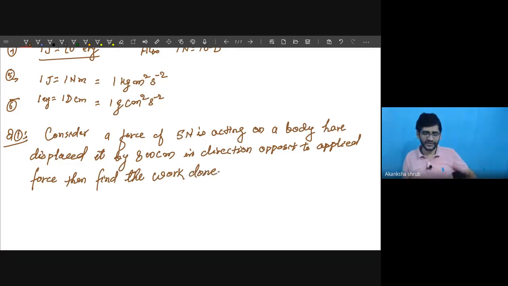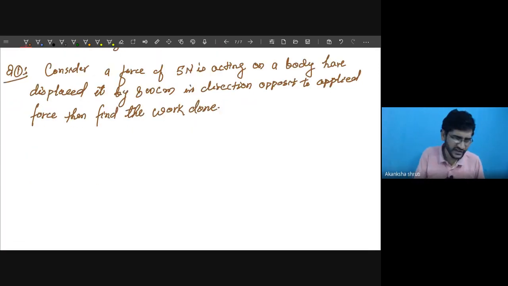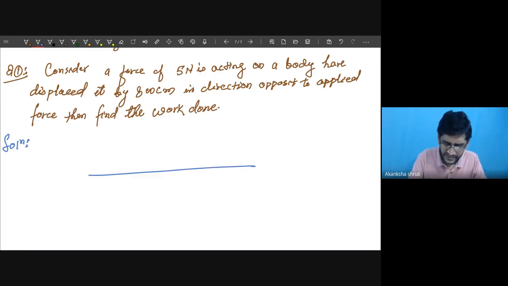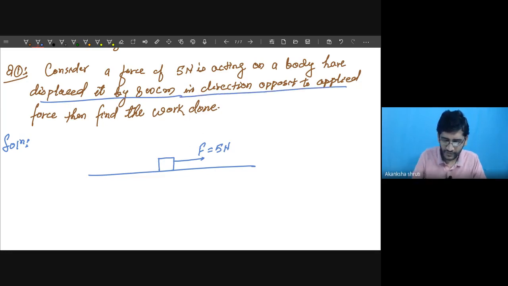Students, we have to solve this. It is a very easy question. Just write down the data, draw the figure, you can get it. Draw any object and apply a force. The applied force is 5 Newton. But it is given that displacement is 800 centimeter in the direction opposite to applied force.